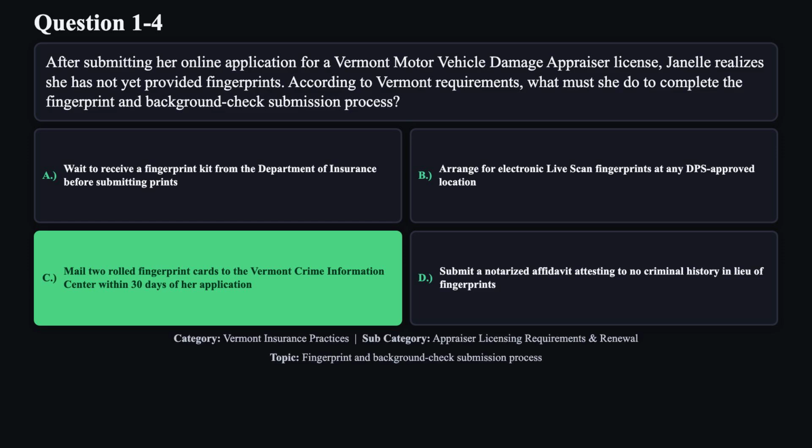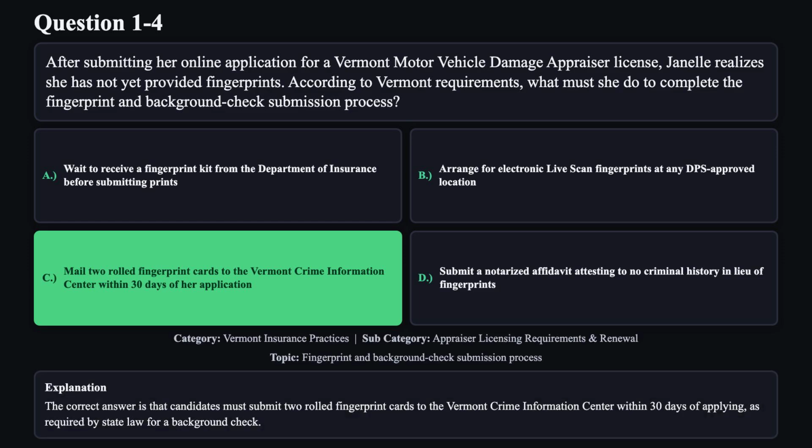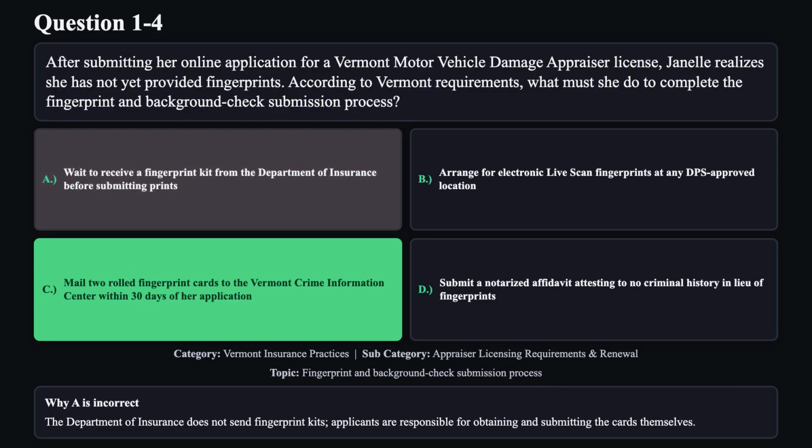The correct answer is C. The correct answer is that candidates must submit 2 rolled fingerprint cards to the Vermont Crime Information Center within 30 days of applying, as required by state law for a background check. Reason A is not correct. The Department of Insurance does not send fingerprint kits. Applicants are responsible for obtaining and submitting the cards themselves.